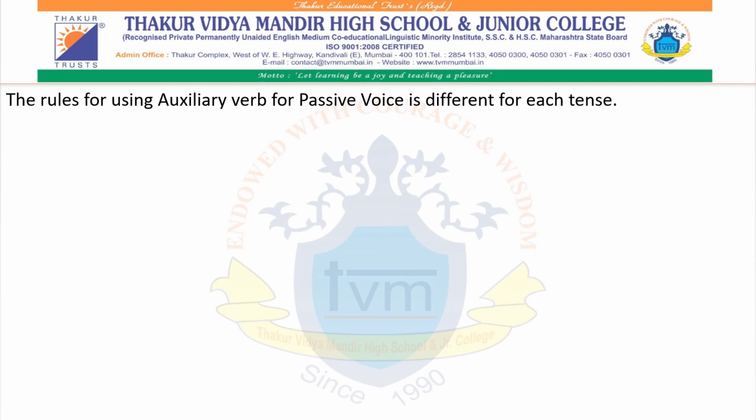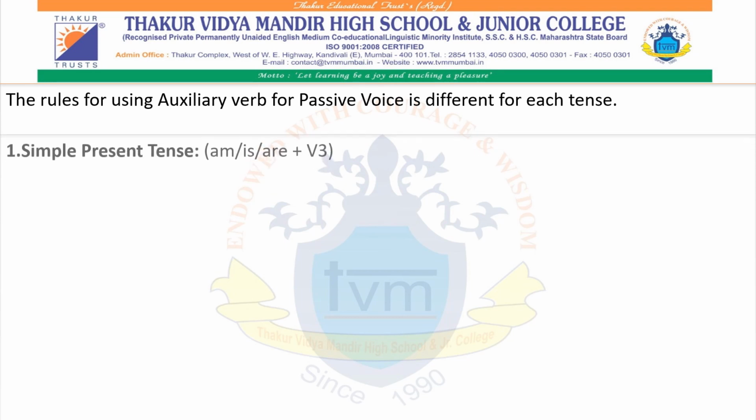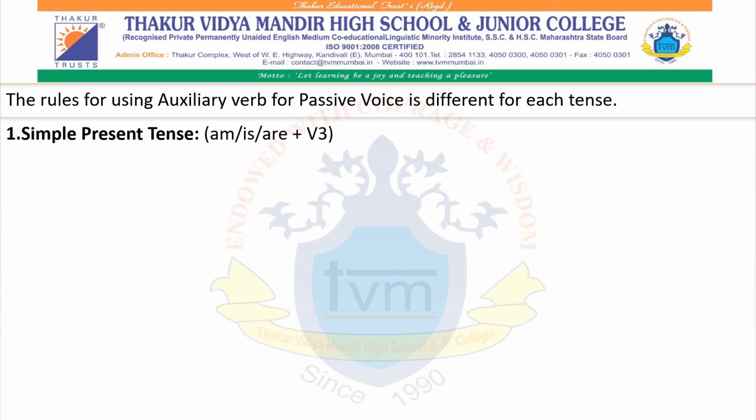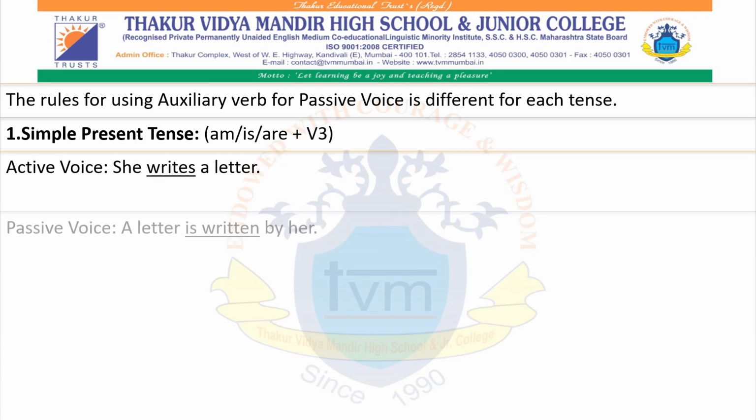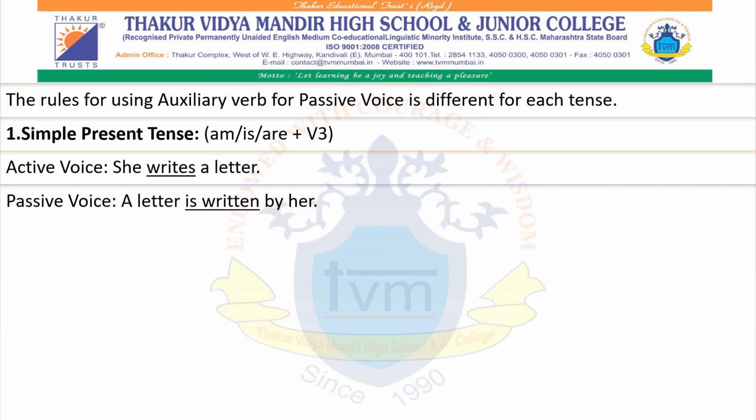Now the rules for using the auxiliary verb for passive voice are different for each tense. Simple present: along with the auxiliary, the verb 3, that is of the present tense, am, is or are. Example: she writes a letter. Passive voice: a letter is written by her.